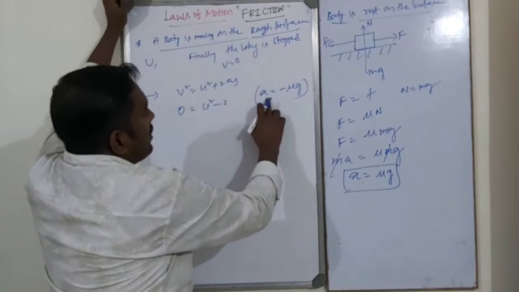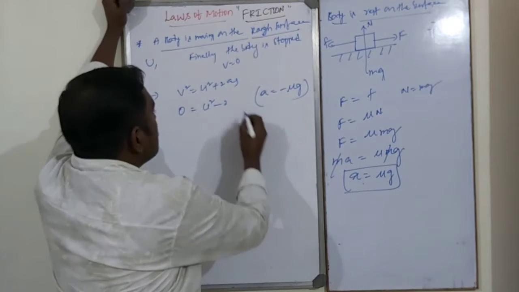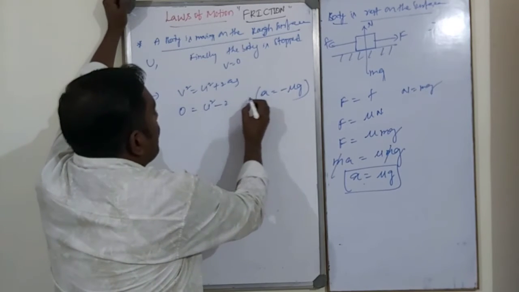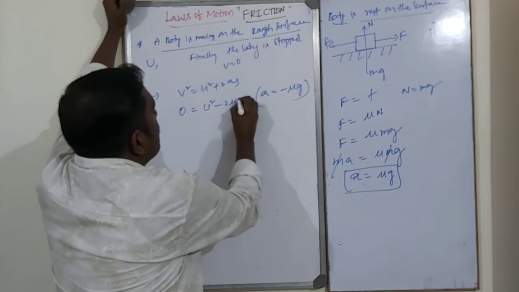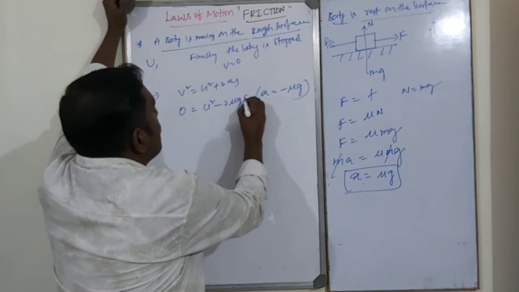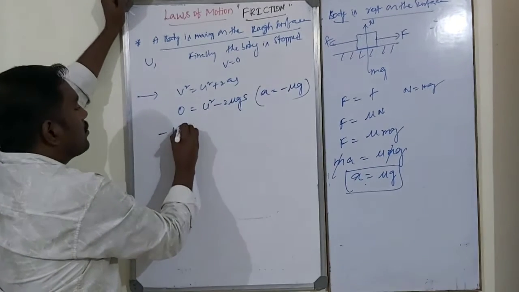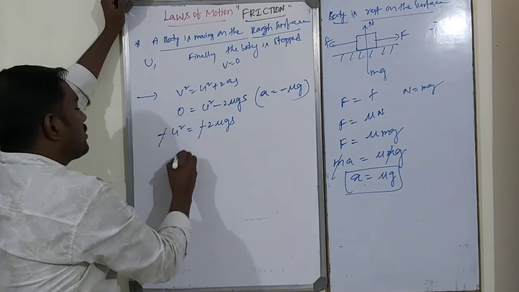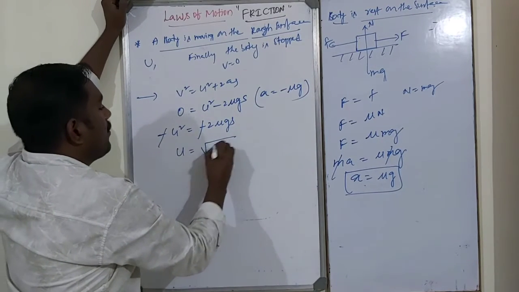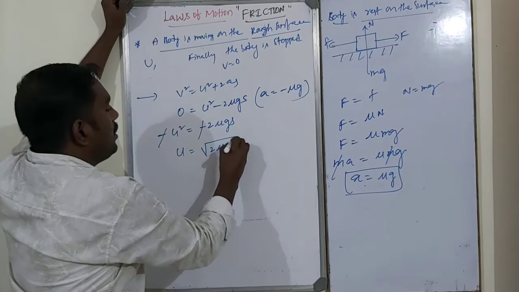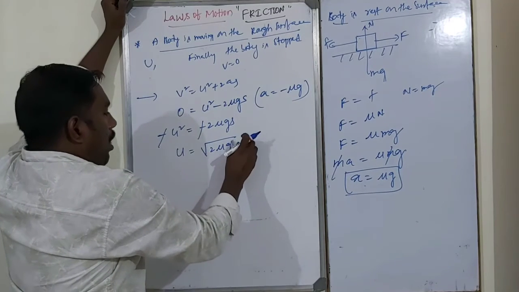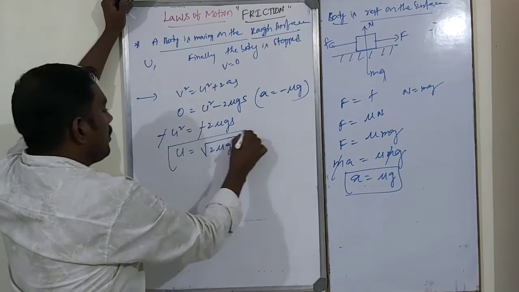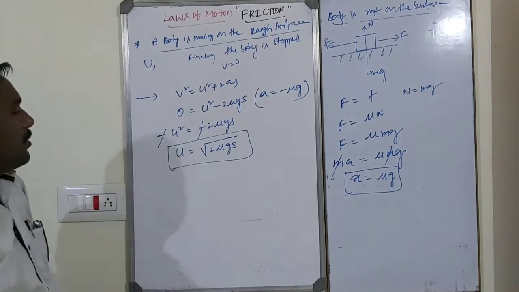So in this case a is equal to minus mu into g. So minus u square is equal to minus 2 mu g s. Minus cancels. u is equal to square root of 2 mu g s. This is the initial velocity of the body.